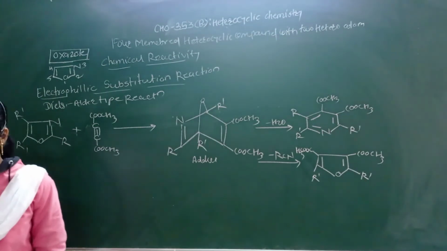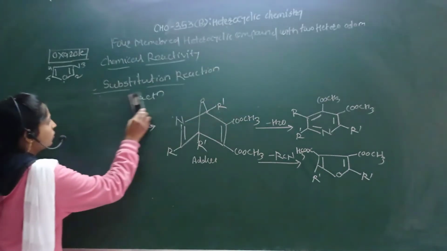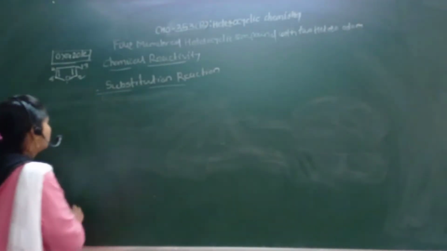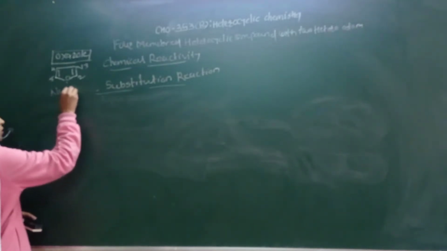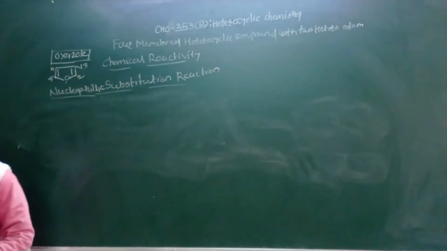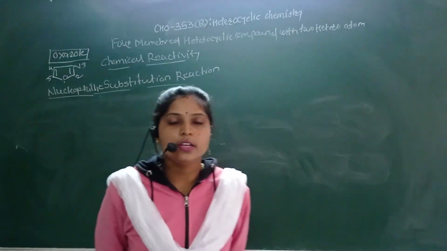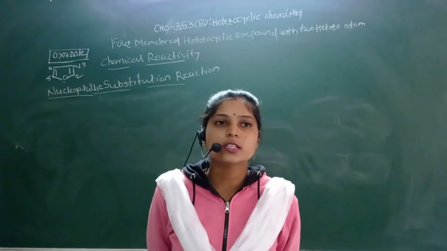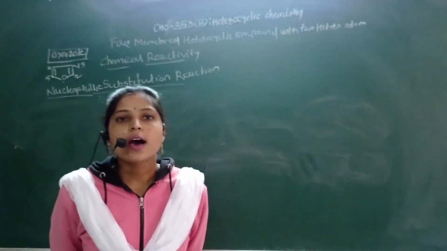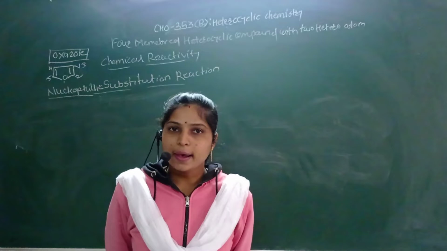Next we have to see the nucleophilic substitution reaction. In the nucleophilic substitution reaction, we discuss the order opposite to that of the electrophilic substitution reaction, that is, C2 greater than C4 and then C5. This depends on the halogen shift, or it depends on the halogen displacement in the oxazole molecule.